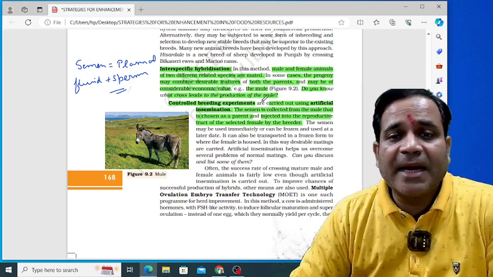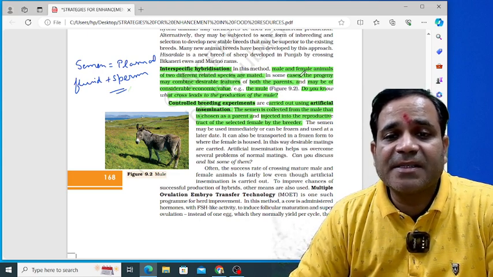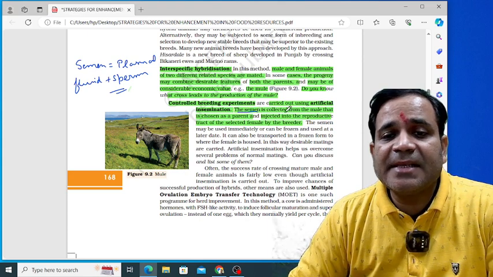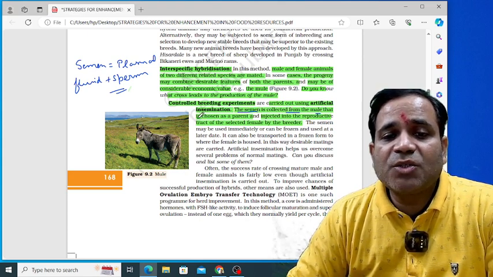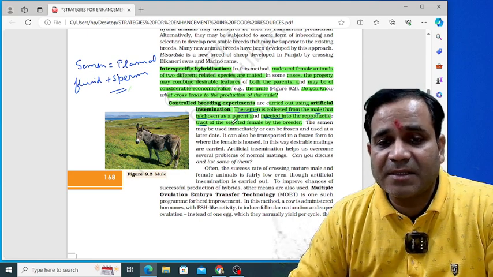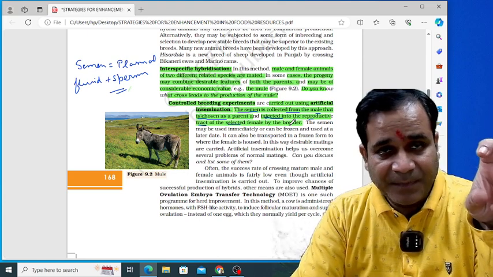Here, a male and a female of two different species are mated. The semen is collected from the male chosen as a parent and injected into the reproductive tract of the selected female by the breeder. Suppose we select the male and the female.